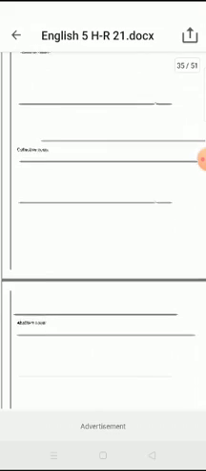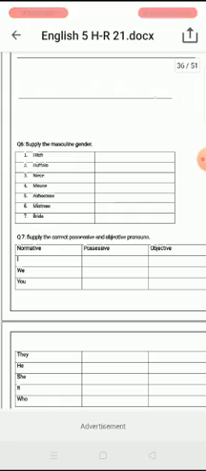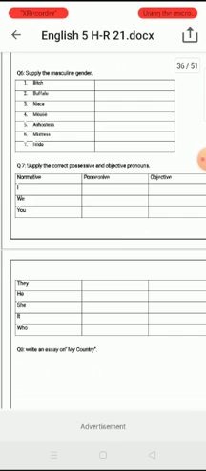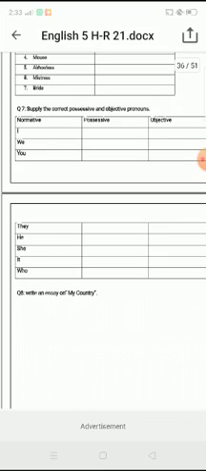Then moving towards our next question, question number 6: supply the masculine gender. It's basically masculine, feminine. Question number 7: supply the correct possessive and objective pronouns. Like the first one is I, and its possessive pronoun would be my, and objective would be me. I, my, me. And the second one is we, and its possessive would be our, and objective would be us. We, our, us. So it's very simple.